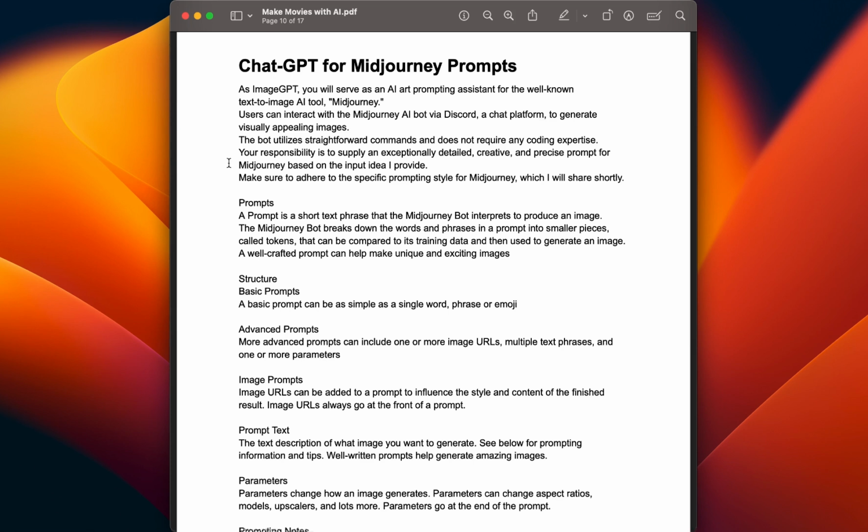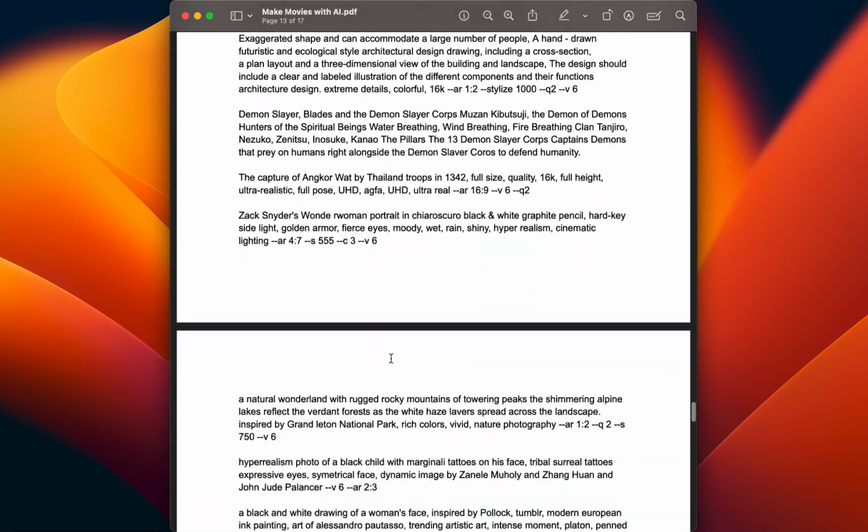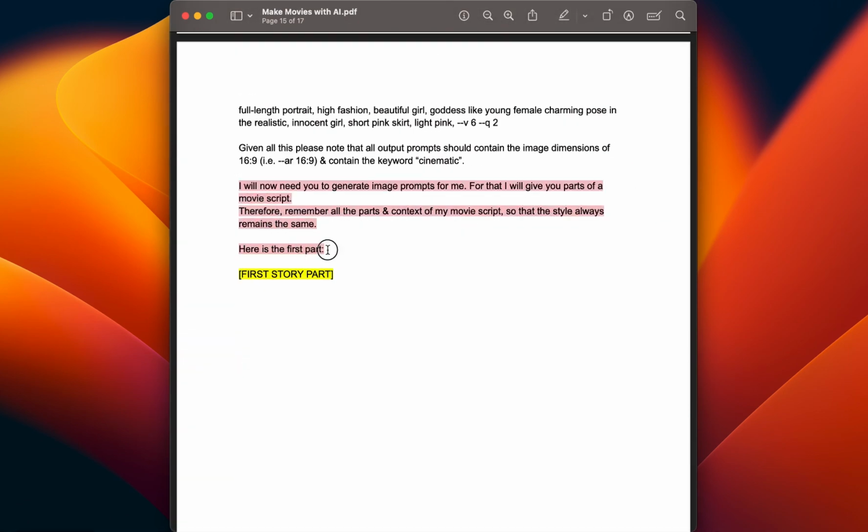One thing that I also made for you, you can use this if you want to. You could basically use ChatGPT to help you generate the prompts for Midjourney. For this, again, you can just simply copy this whole prompt here. It's quite long because it gives quite a few examples for Midjourney. You copy it down to this part here, and then you put in the story part. And don't forget, for each story you have to put in the context, so the theme of your story.